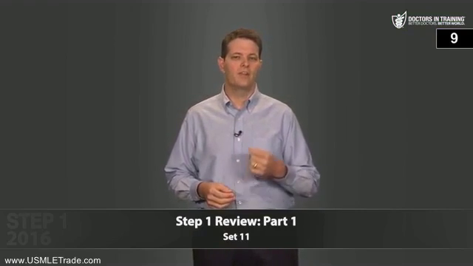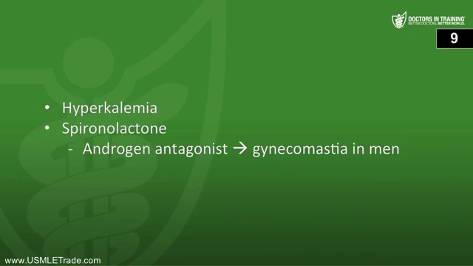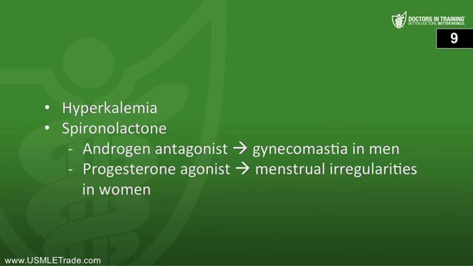Next, which diuretics are most appropriate for patients with hyperaldosteronism, and what are their important side effects? So the most appropriate diuretics are the aldosterone antagonists, spironolactone and eplerenone. These block the effects of excess aldosterone. And then the side effects include hyperkalemia, because they're potassium-sparing diuretics, so they cause a little potassium retention. And then spironolactone is also an antagonist at androgen receptors, so it can lead to some gynecomastia in men, and it also has progesterone agonist activity, and that can cause some menstrual irregularities in women.